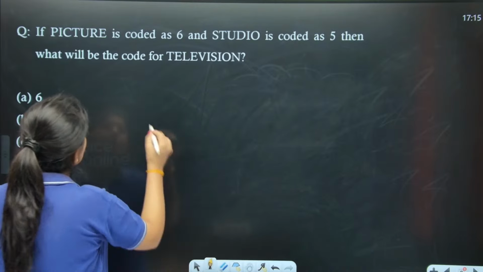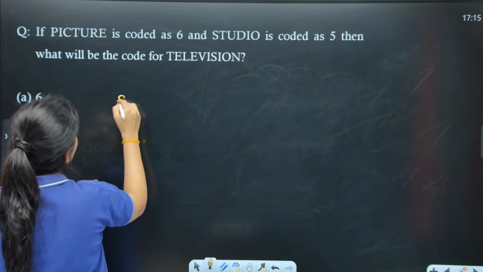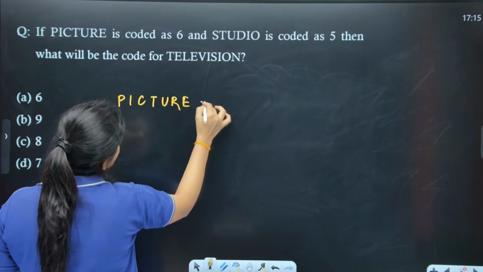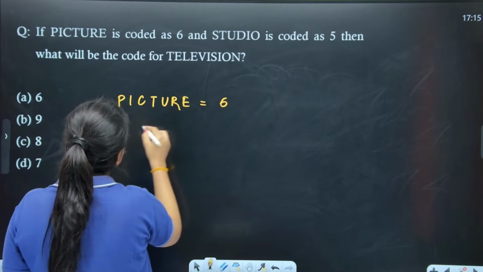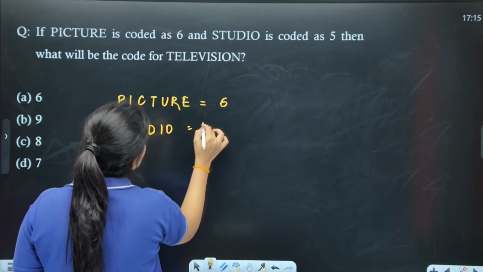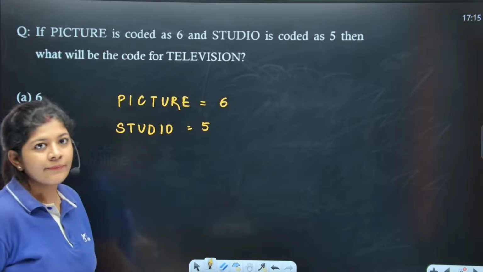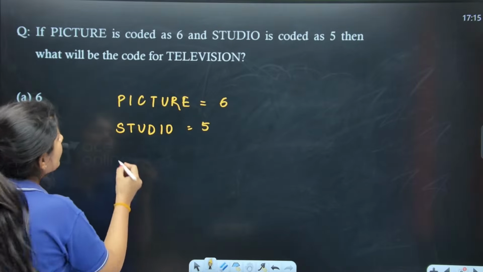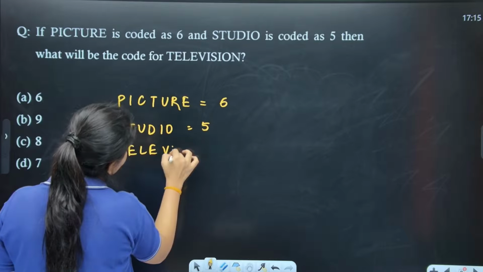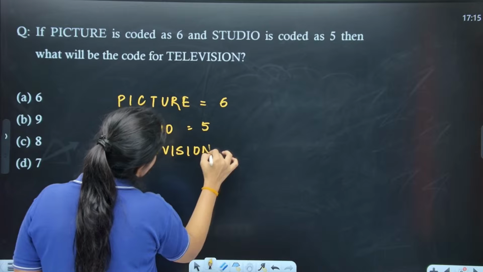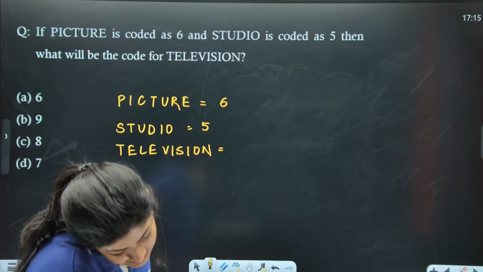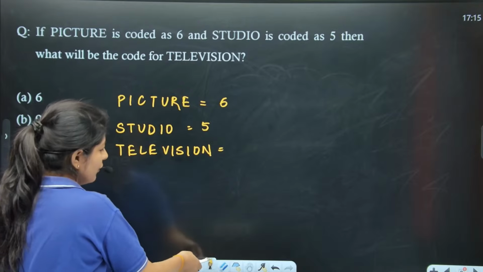Let's see. So here we are having a word picture. This is coded as 6. Another clue that we are having is studio, and it is coded as 5. Right? With this logic, what we need to do is find out the code for television. Rakesh and Prince both are saying option number B. So all of you are saying option number B.